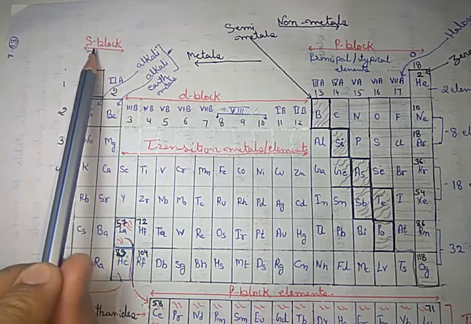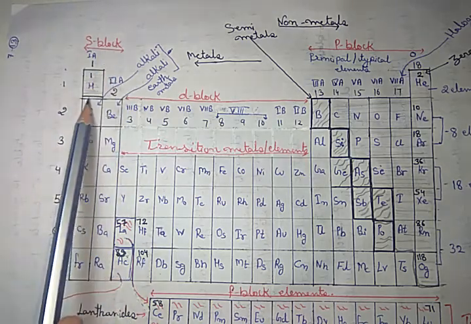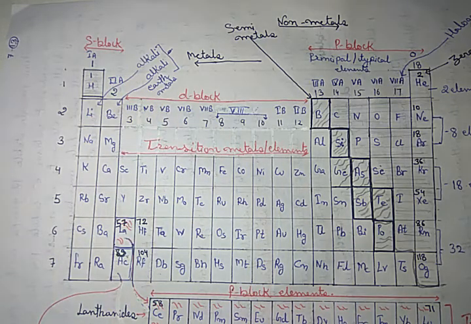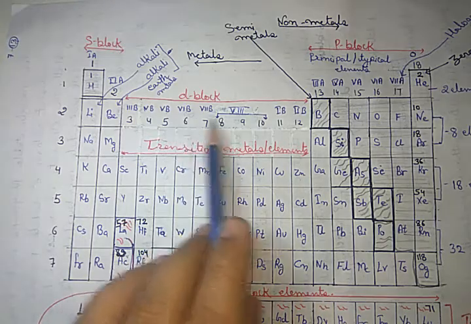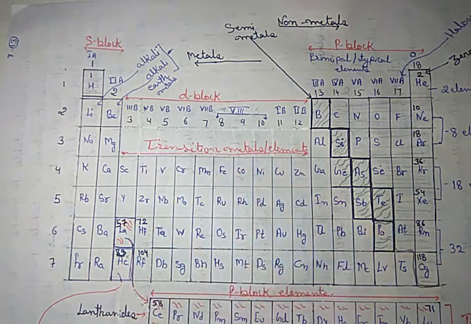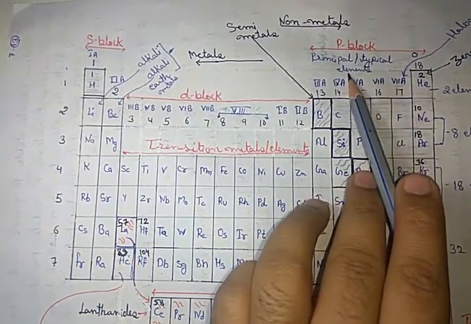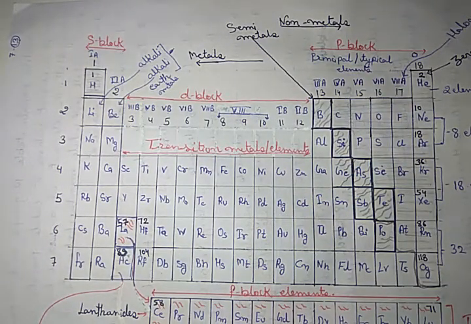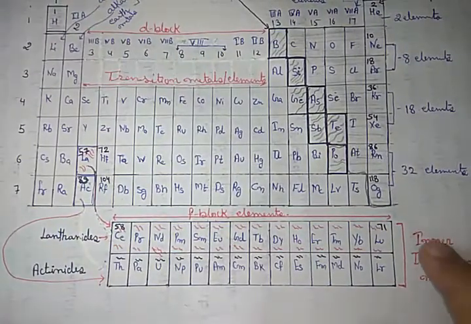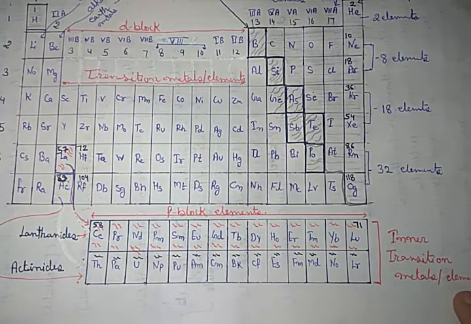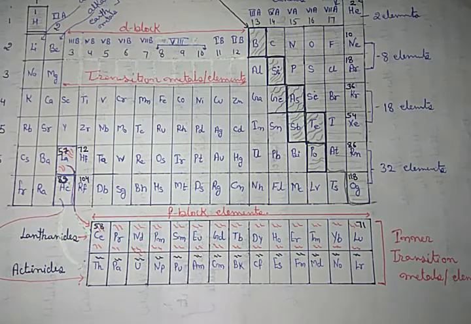If we consider the S block completely, the first and second groups are also simply called alkaline. The D block elements are called transition metals or transition elements. Clear? The P block elements are also called principal or typical elements. These are also called principal and typical elements, while the F block elements are called inner transition metals or inner transition elements. Clear?